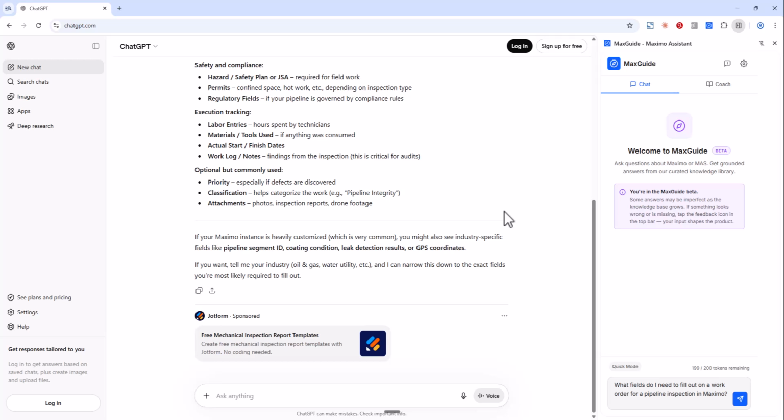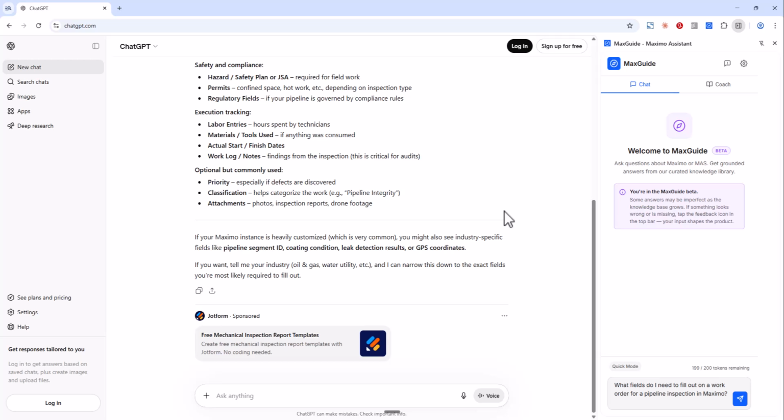Regulatory fields. If your pipeline is governed by compliance rules. Notice there are no specific field names here. That's because they don't exist. There's no DOT field, no PHMSA field on a Maximo work order. ChatGPT doesn't name them because it can't. They aren't real. But it presents regulatory fields as a category anyway, which implies they're there waiting to be filled in. Now look at the bottom of the response.